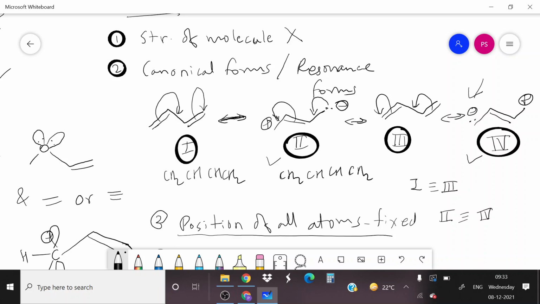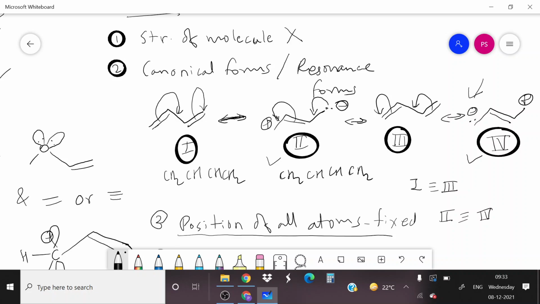Always remember that charged canonical structures are less stable than neutral ones. Neutral structures are more stable than positively and negatively charged structures. So here second and fourth are charged structures, therefore they are less stable.